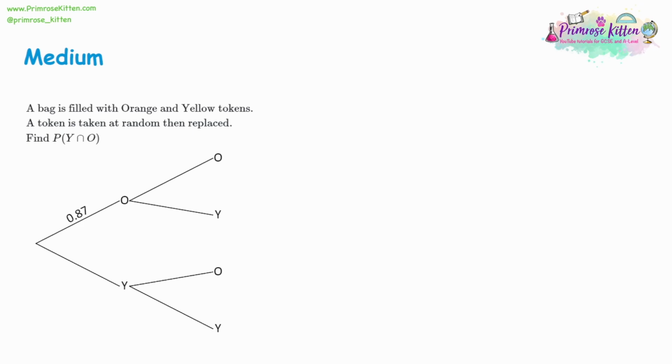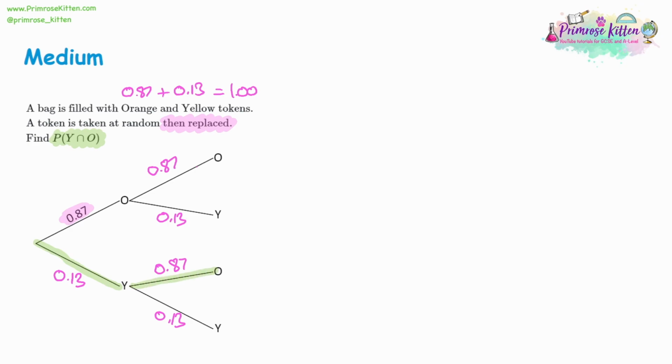Now for this question, our clue is 0.87, and that's for an orange token. We know that orange and the other token, yellow, have to add up to a whole 1. So we need to add 0.13 to get a whole 1. So now we know yellow. The tokens are replaced, so we have the same probabilities on the second part of the diagram. Look at what the question's asking us for. It's the probability of getting yellow and then orange.